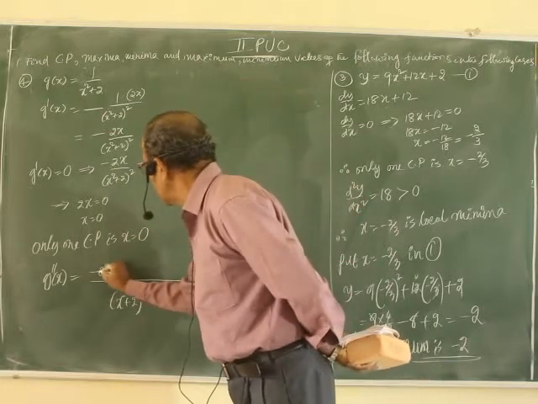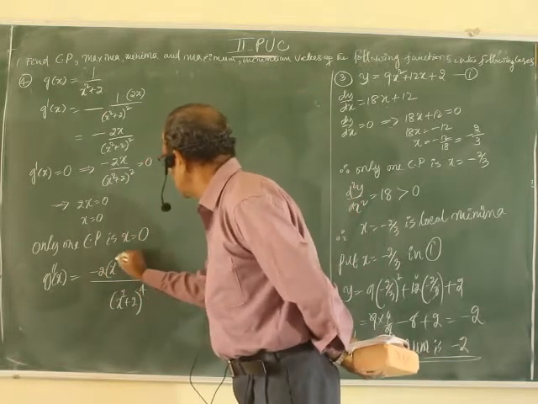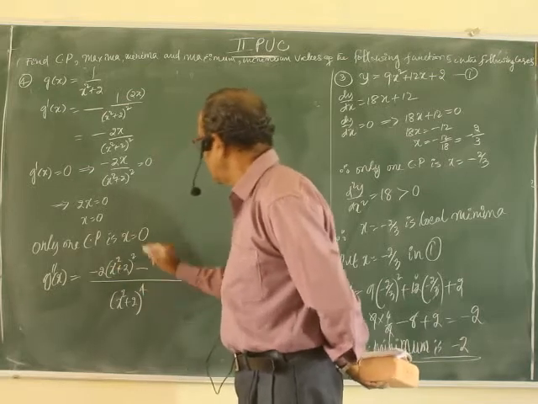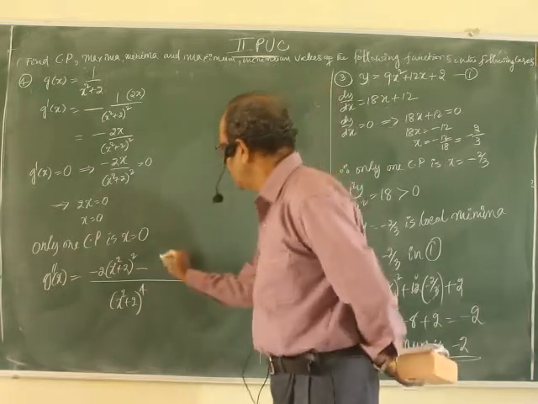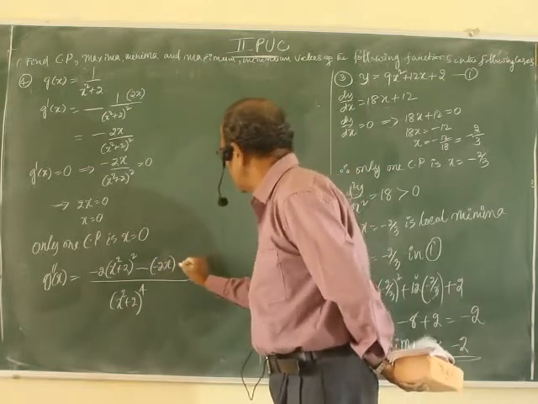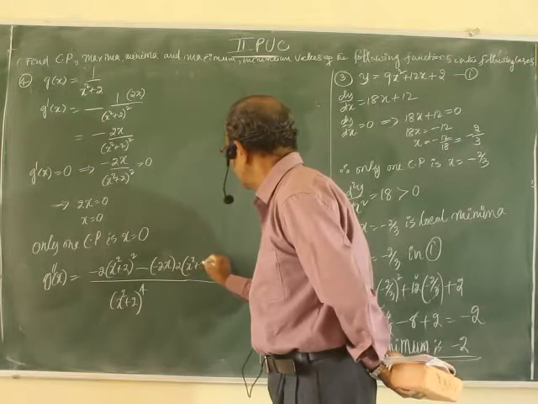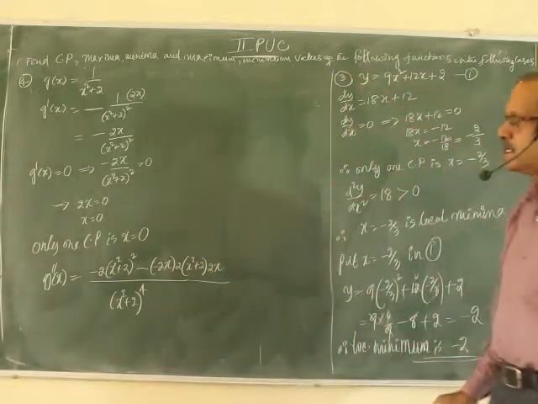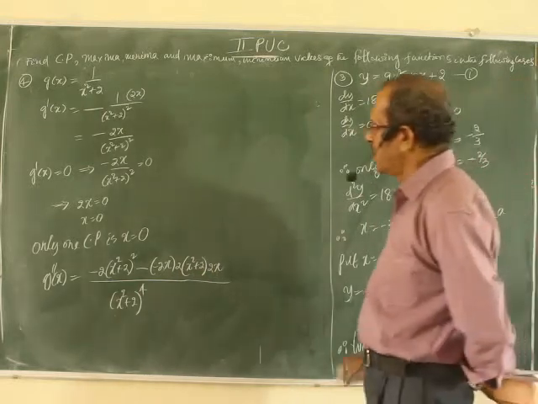Derivative of the numerator into the denominator, careful, minus numerator as it is, into the derivative of the denominator. Derivative of the denominator means chain rule.